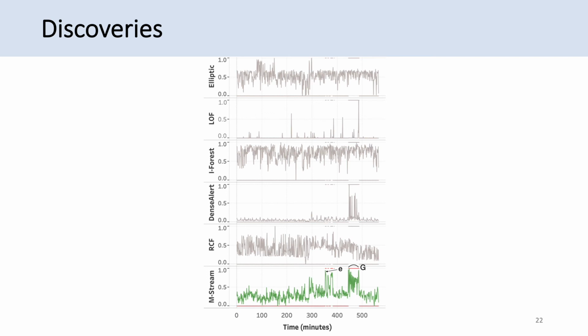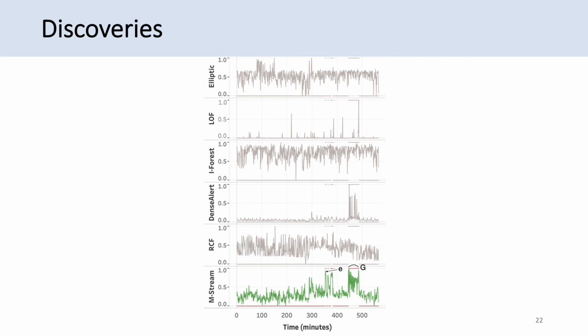Discoveries. We plot the normalized anomaly scores over time for all the baselines and the methods. For visualizing, we aggregate the records occurring in each minute by taking the maximum of the anomaly score for that minute, and this is done for a total of around 565 minutes, and the ground truths are indicated by y equal to 0 and y equal to 1 as the anomaly. Look, LOF and Densalert miss a lot of anomalies, whereas elliptic envelope, isolation forest, and random cut forest output many high scores which are not related to any attacks.